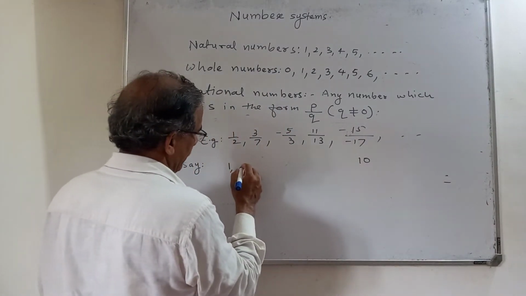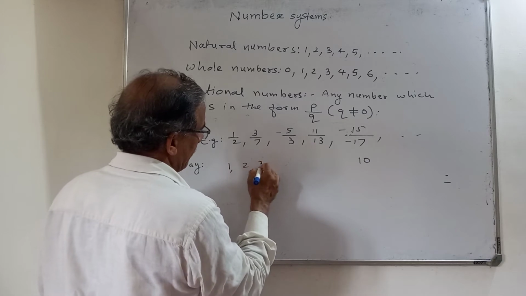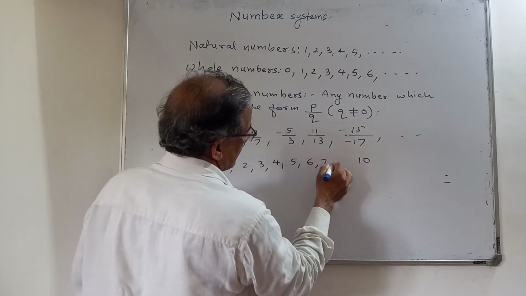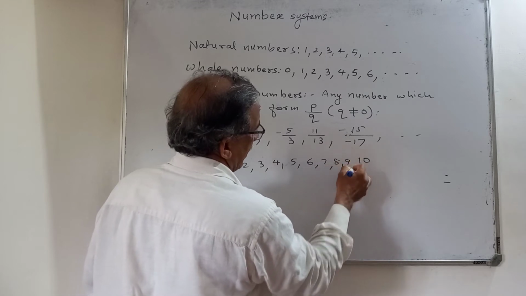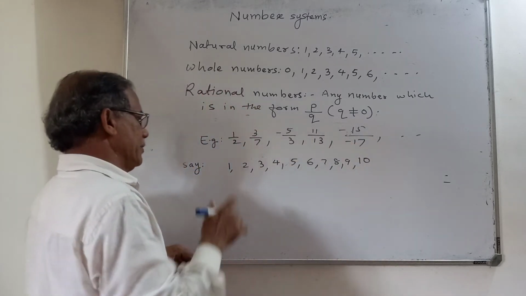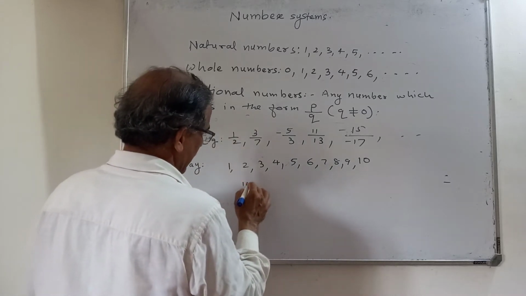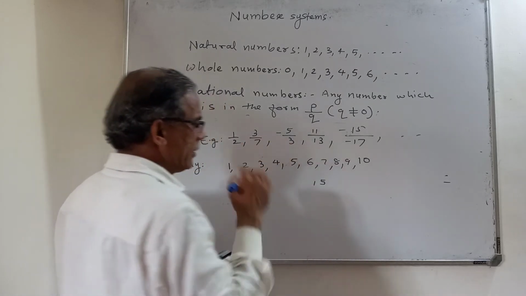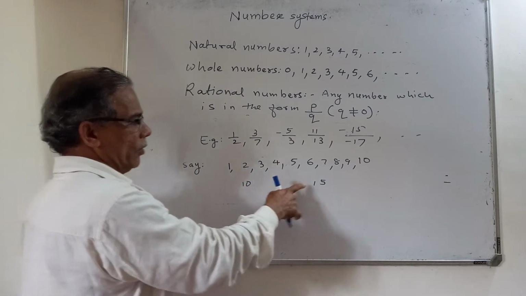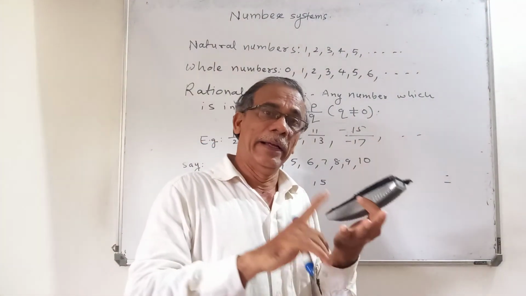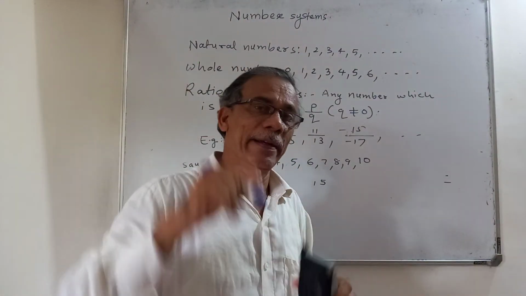After 1, 2 will be there, 3 will be there, 4 will be there, 5 will be there, 6, 7, 8, 9 and 10 comes. Suppose you want to write the natural numbers between, say, 10 and 15, you will say 11, 12, 13, 14, 15, like this. Between 10 and 100, 11, 12, 13 up to 99.